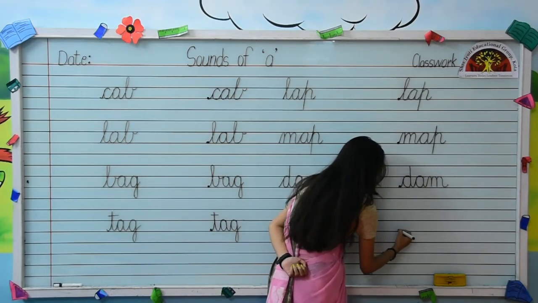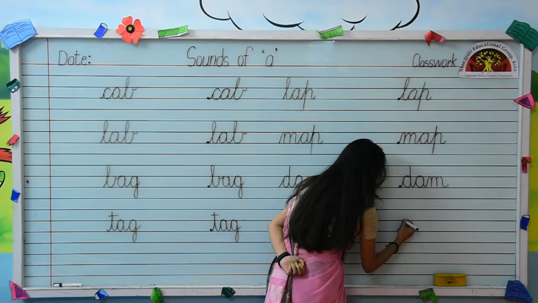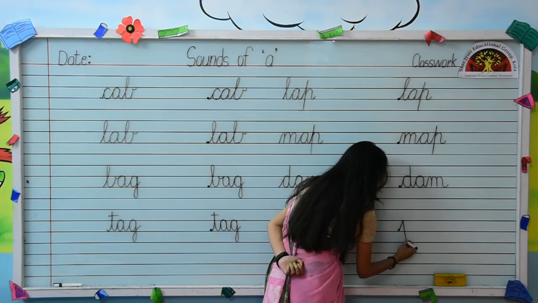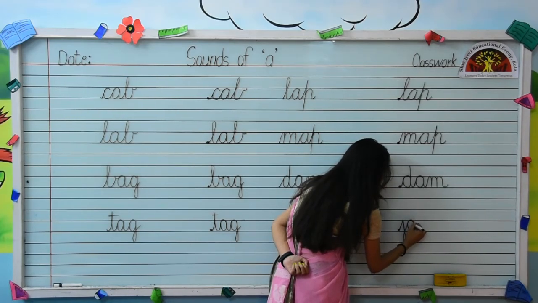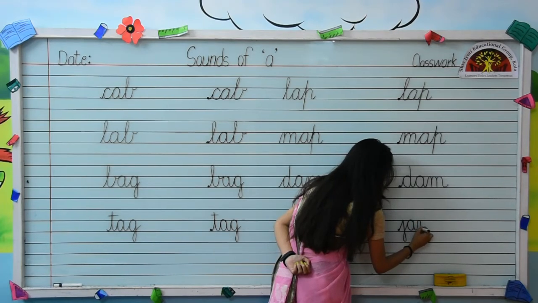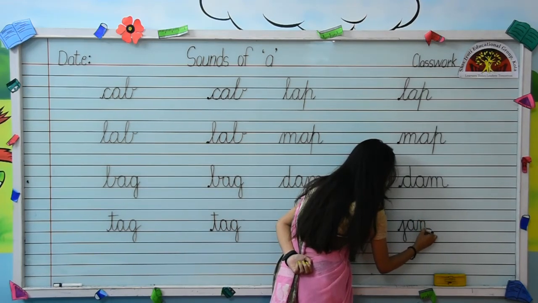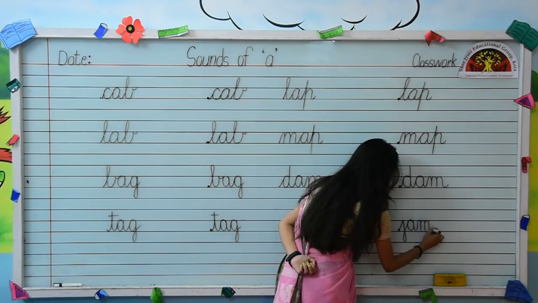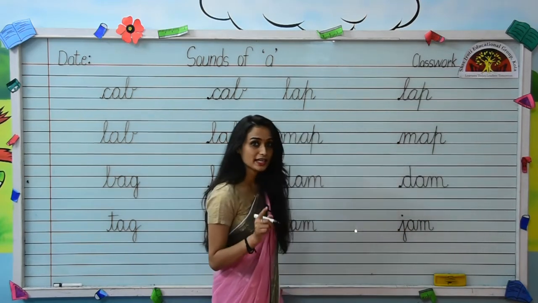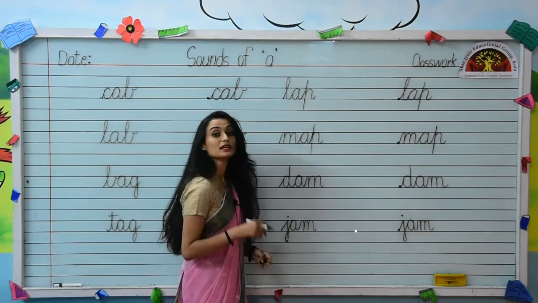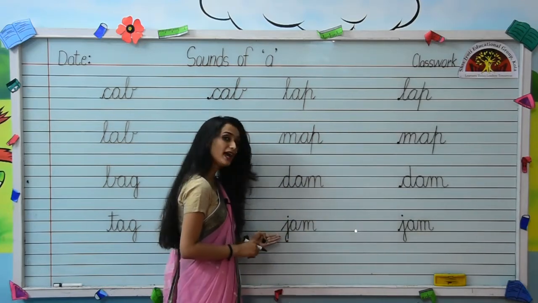Put your pencil on the dot. Write small cursive letter J. From the letter J we will write letter A. From the end point of letter A we will write small cursive letter M like this. Okay kids, put a dot over J. So J-A-M, jam.